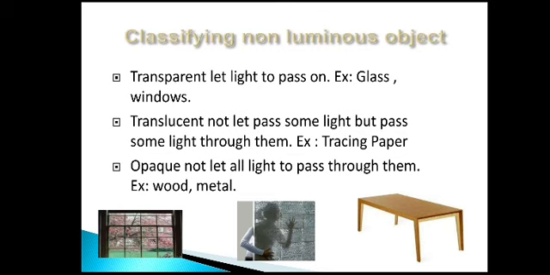Next, classification of non-luminous objects as transparent, translucent and opaque. Transparent objects will allow light to pass through them. Example, glass. Translucent objects will partially allow the light to pass through. Example, butter paper, trace paper. Opaque objects do not allow the light to pass through them. Example, wood. We human beings are also opaque objects.